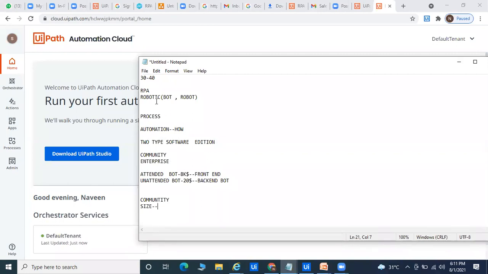Robotic means it's called bot and robot. Whenever you hear the word robotic, it's a software robot, not a hardware robot. In robotics there are two types of things: one is a software robot and one is a hardware robot. This is called a software robot, or bot, and this is called a robot. In robotic process automation there are three words you can see here: robotic, process and automation.